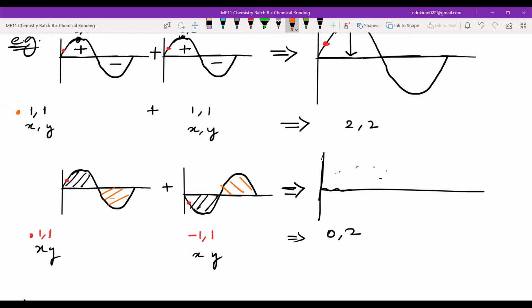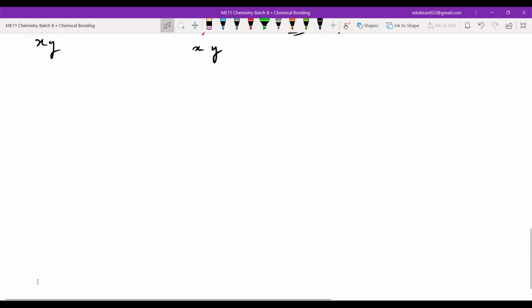So this is known as destructive interference. Okay, got it? Now I can move on and tell you about the positive overlaps. Positive overlap is just another way of saying constructive interference.